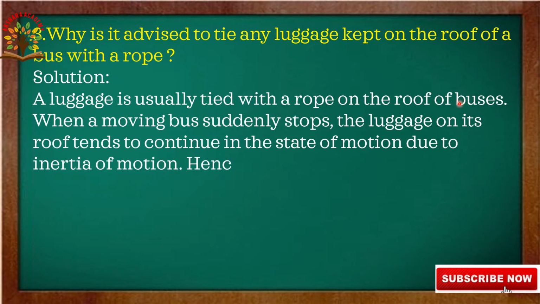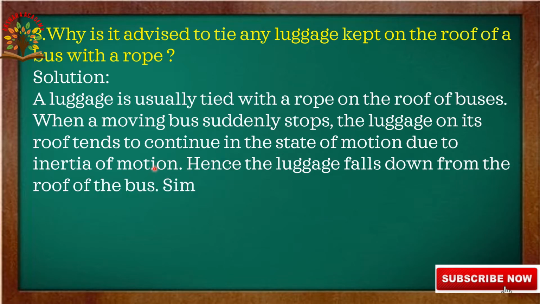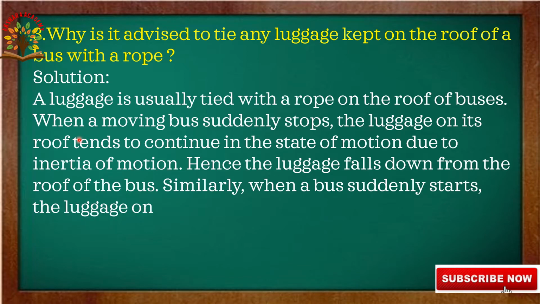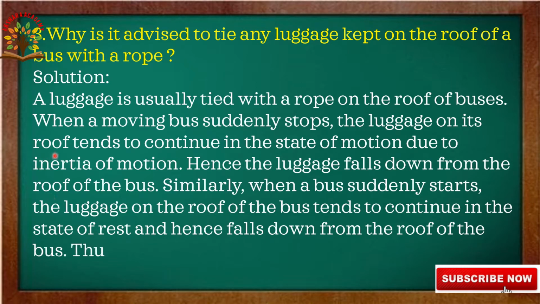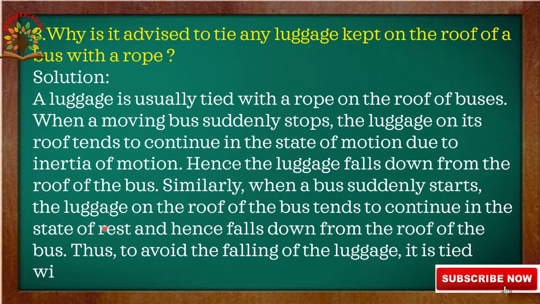Luggage is usually tied with a rope on the roof of buses. When a moving bus suddenly stops, the luggage on its roof tends to continue in the state of motion due to inertia of motion. Hence, the luggage falls down from the roof of the bus.